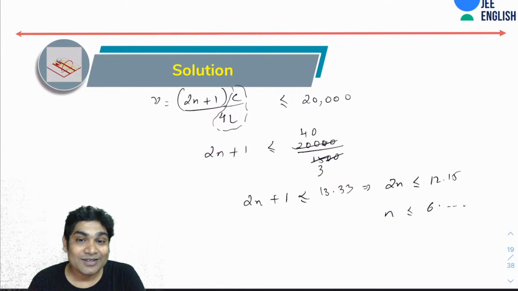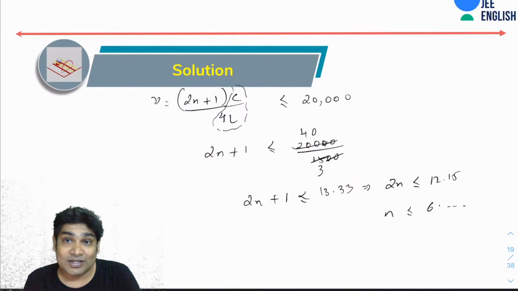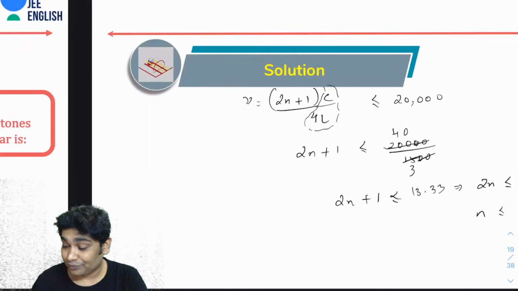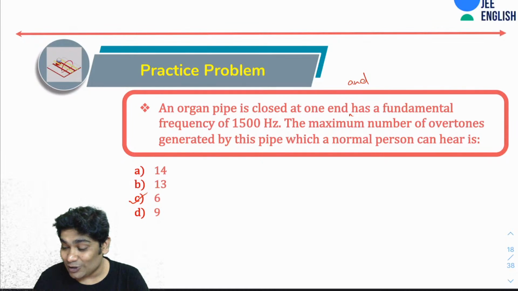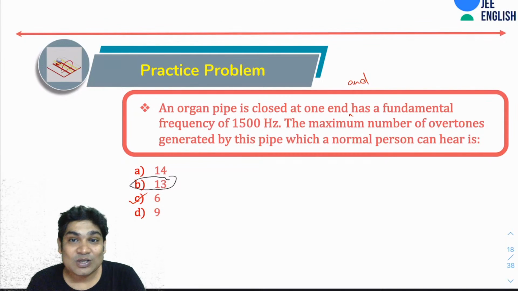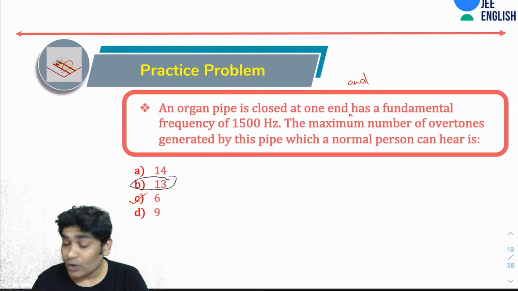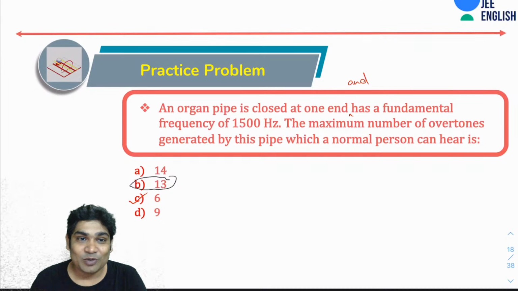Okay. So yes, remember you have been asked the overtone, not the harmonic. If the harmonic was asked, then it would have been the 13th harmonic. That is why you will see 13 is also in the options, just to see if you mark the harmonic or the overtone. So the 13th harmonic, however, would be the 6th overtone. Okay. So everybody followed this? Should we move ahead?